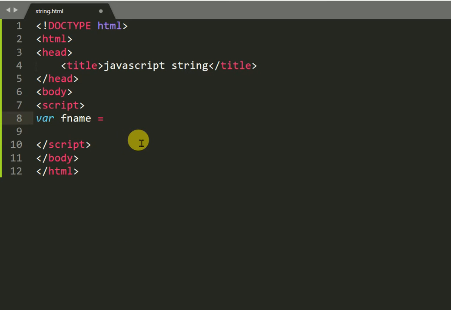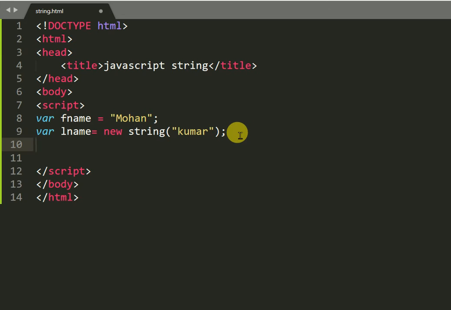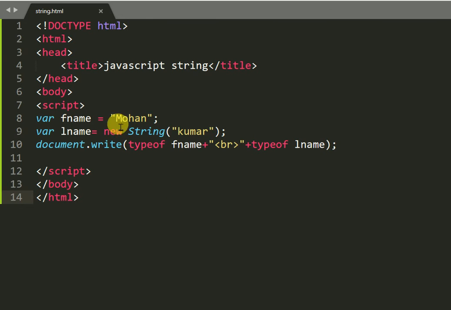I'm taking a variable fName as a string literal here, Mohan, and here lName as a string object.